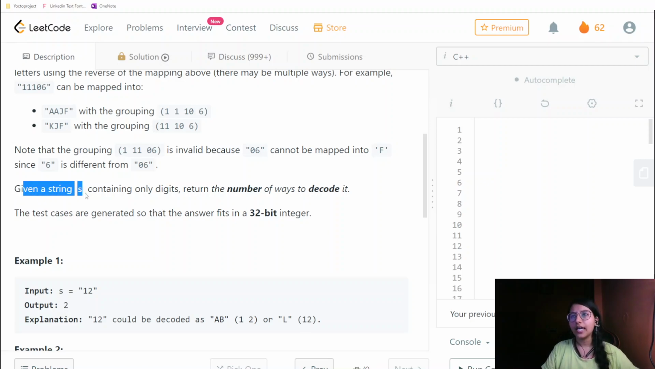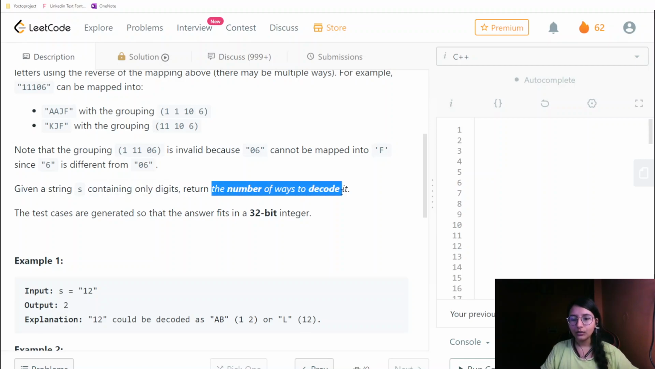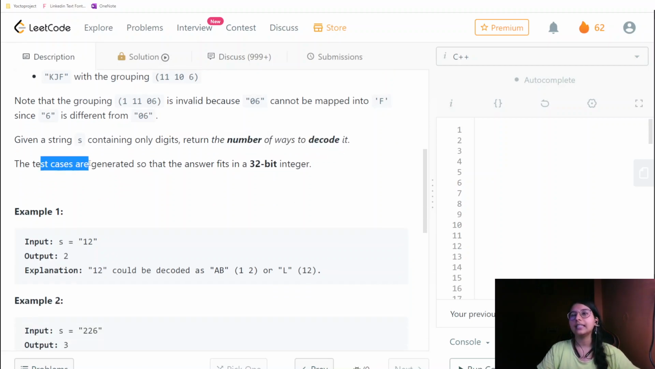Then, given a string S containing only digits, return the number of ways to decode it. That is the only thing we are required to return. There could be any number of ways in which a particular string could be decoded, and we are required to return that count. And then it says the test cases are generated so that the answer fits in a 32-bit integer.